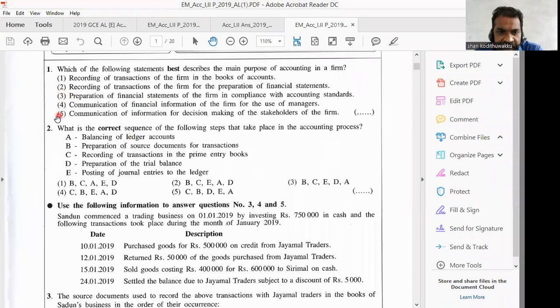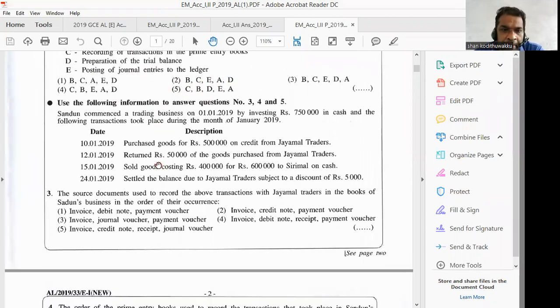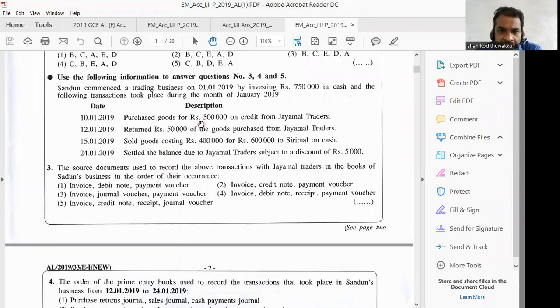Then question number 1, the answer is number 5. This one: communication of information for decision making of the stakeholders of the firm. When it comes to number 2, the correct answer is number 2, B, C, E, A, D. That is the correct sequence of the transaction. Right. Then we will come to question numbers 3, 4, 5.